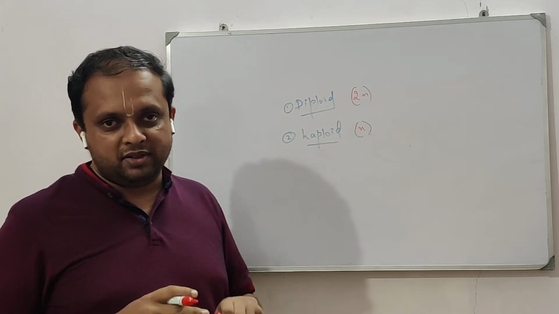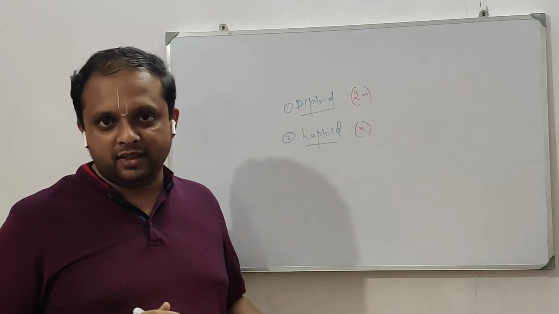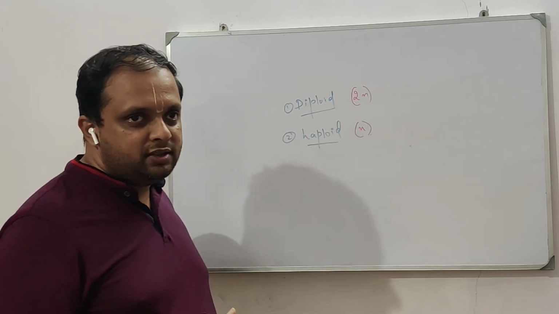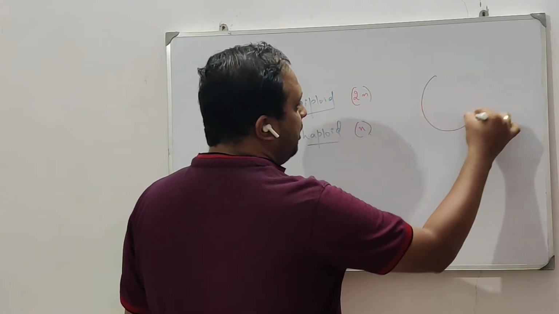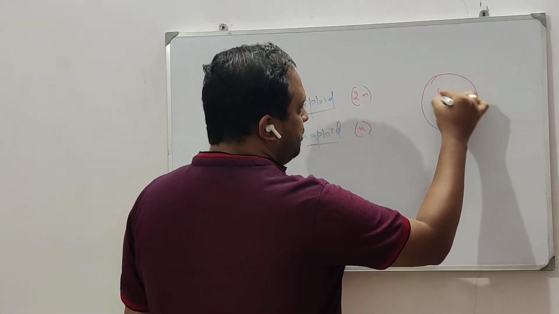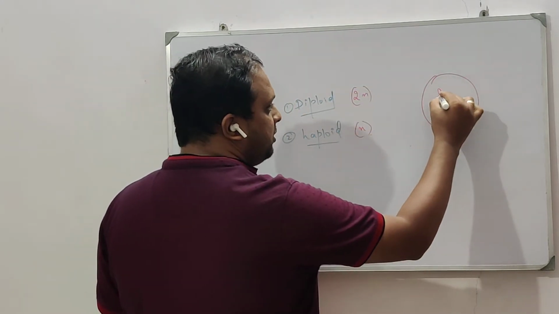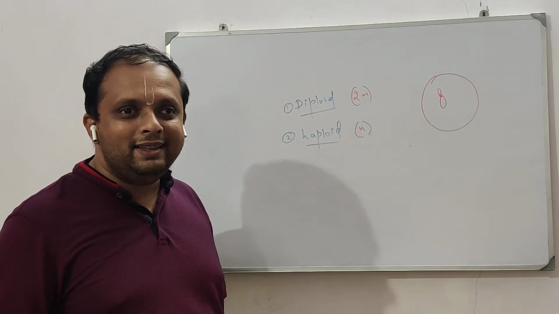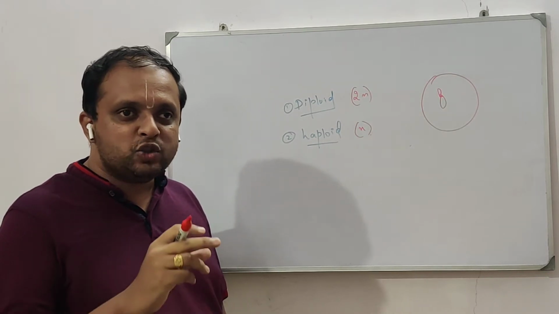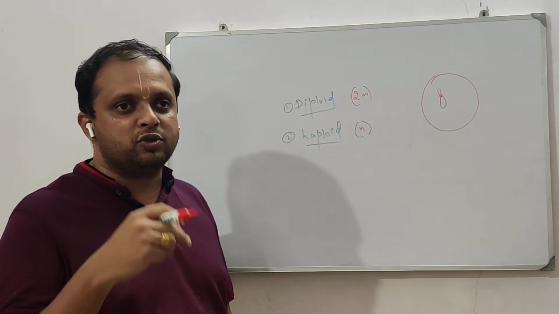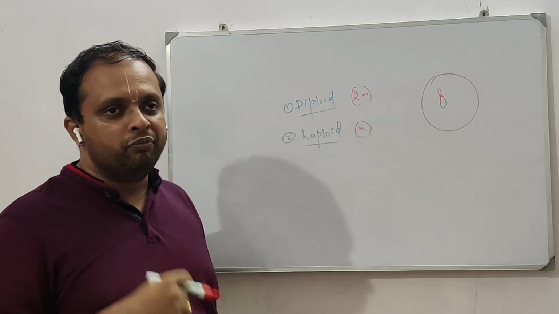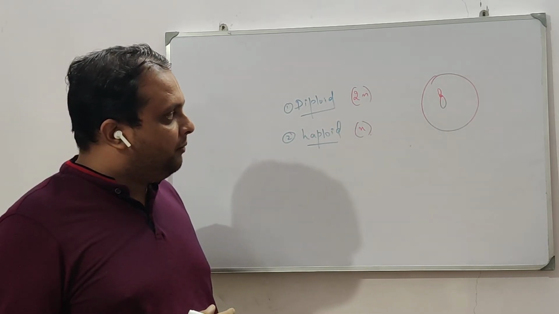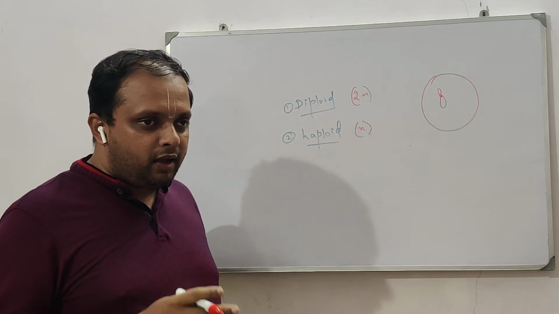We all know our cells are made up of a nucleus, and the nucleus in turn has chromosomes. In humans we have 23 pairs. So what are 23 pairs? Chromosome 1, chromosome 2, each in a pair.